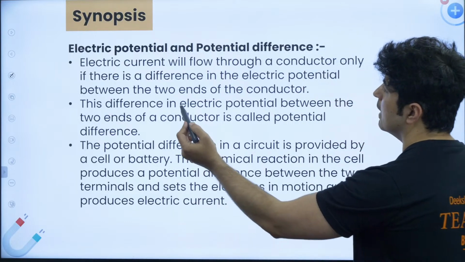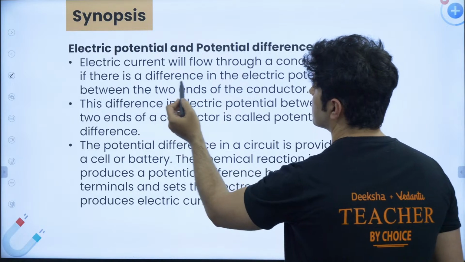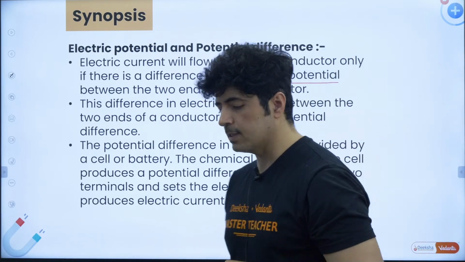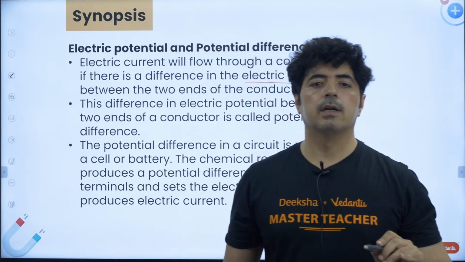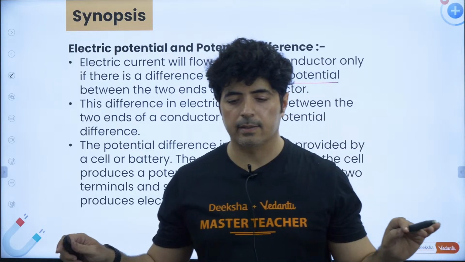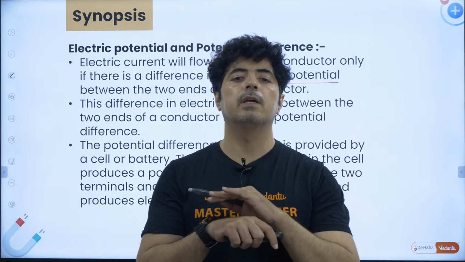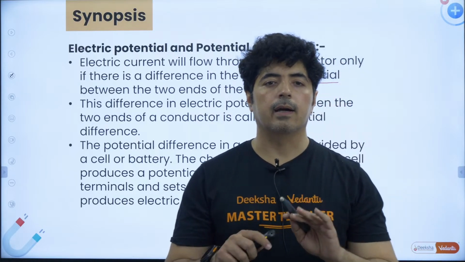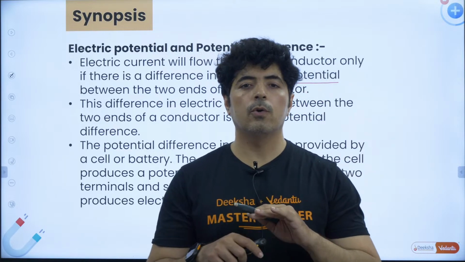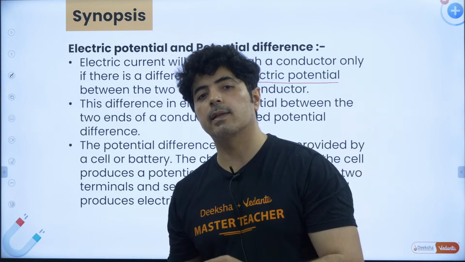Electric current will flow through a conductor only if there is a difference in electrical potential. First thing you need to understand: if there is no potential difference, there will be no electric current. I repeat again, only if there is a potential difference can the electric current flow.